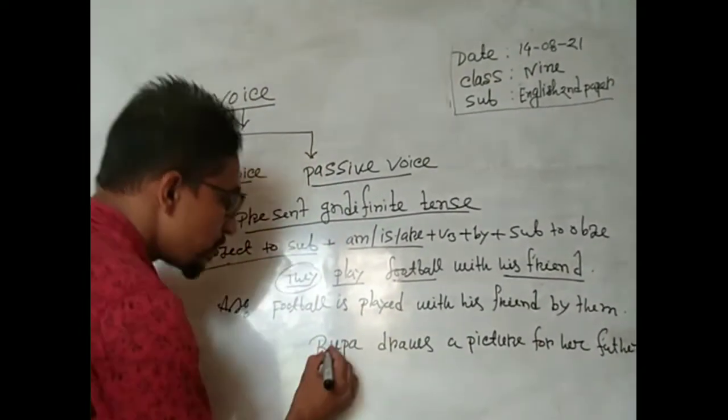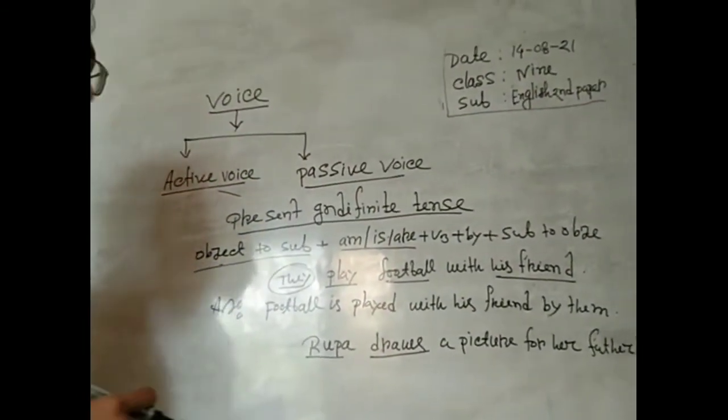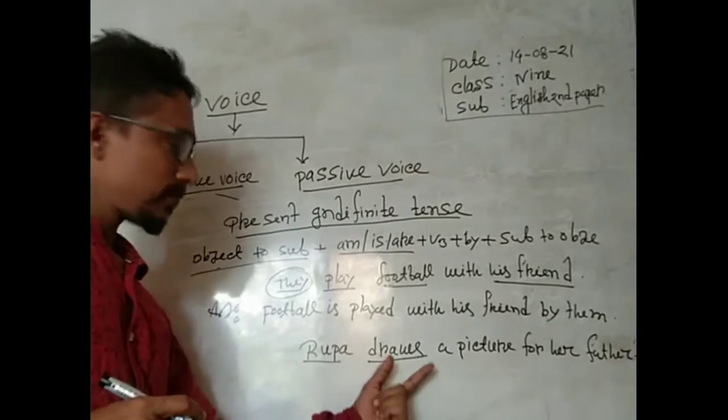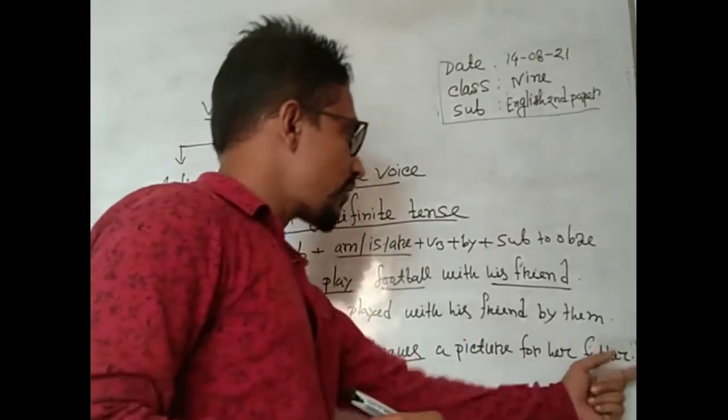That means Rupa is the subject, draws is the verb in present form, and a picture for her father is the object.